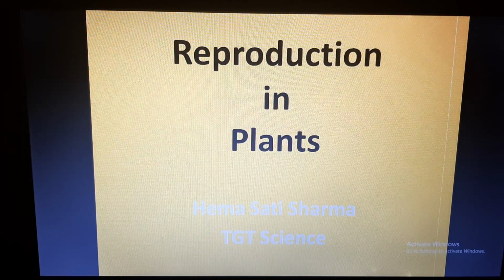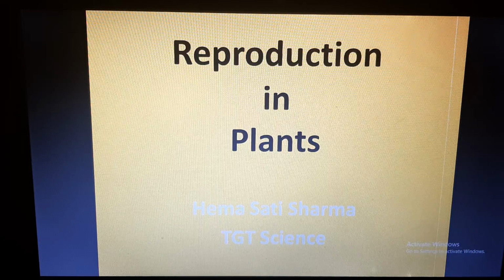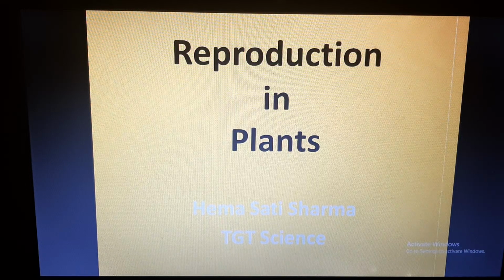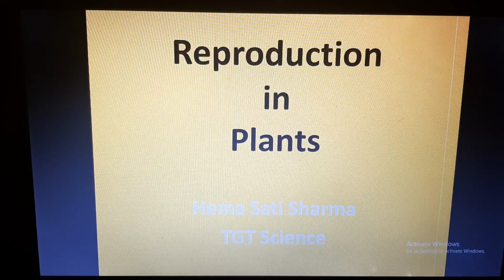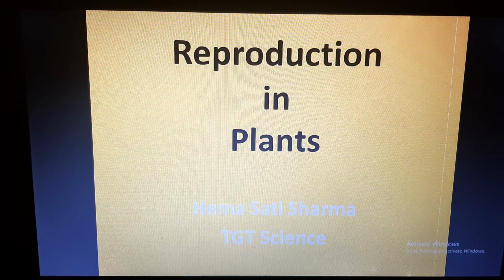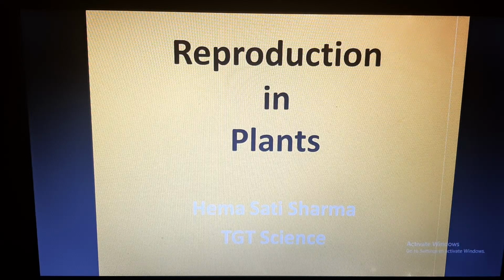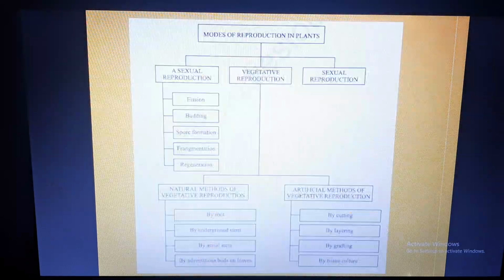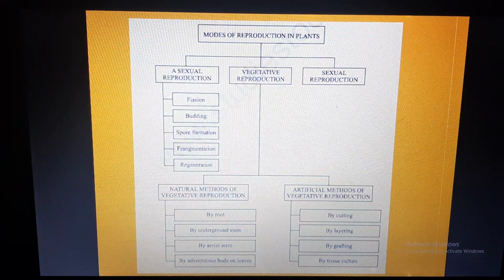We are discussing the chapter called Reproduction in Plants for class 7. We have already discussed the definition of reproduction and why reproduction is important. We also discussed that there are two types of reproduction which occurs in plants. One is asexual reproduction and another is sexual reproduction. Today we will take it in detail.